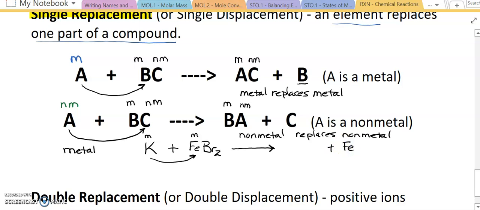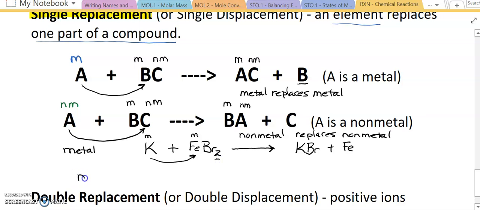And it is always going to be metal first. So potassium's going to sit in front, and it's going to be paired with bromine. Now, I do have to make a new compound here, and potassium's a +1 and bromine's a -1, so it does just become KBr, even though there is a 2 here. That 2 actually came from iron.